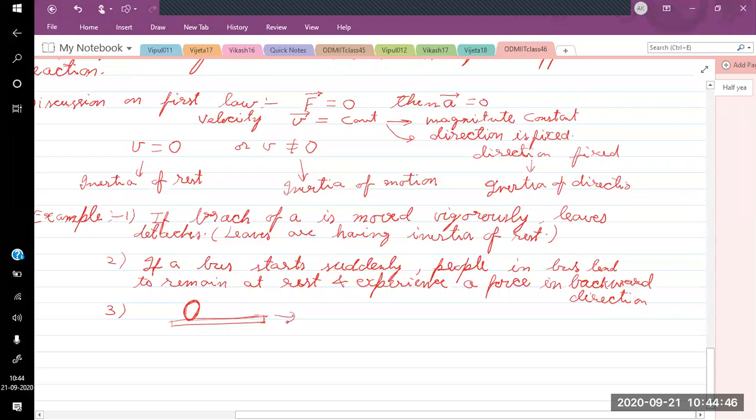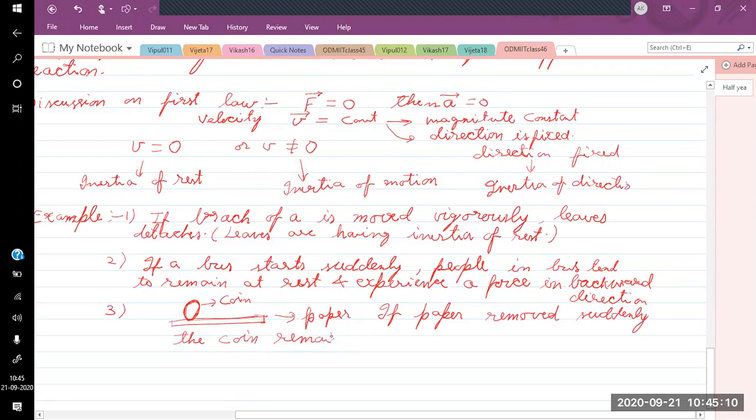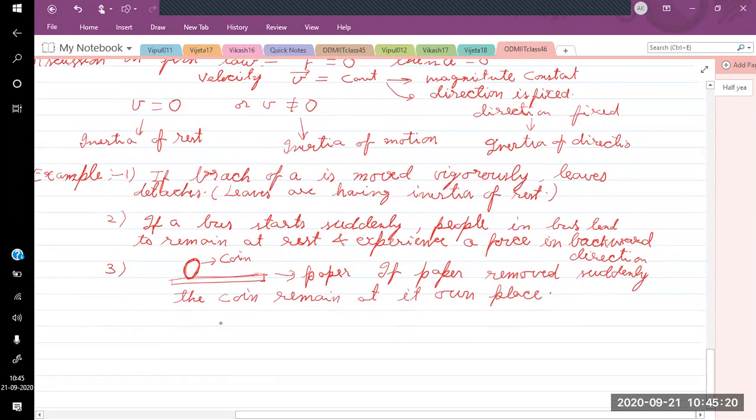So this is the coin and this is the paper. If the paper is removed suddenly, the coin remains at its own place. So that is also an example of inertia of rest.